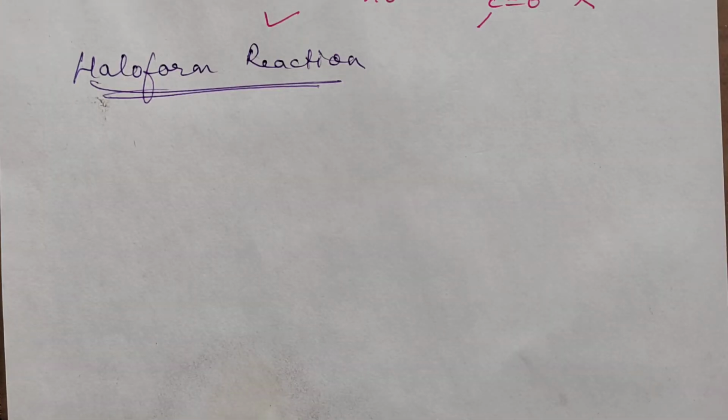Another very, very important question that is asked is the haloform reaction.